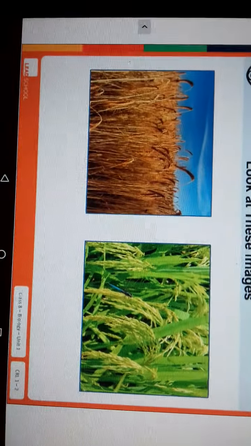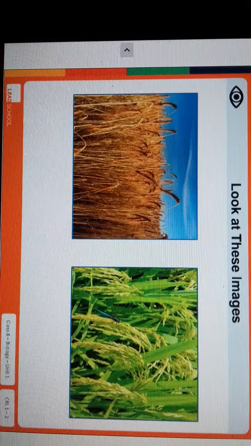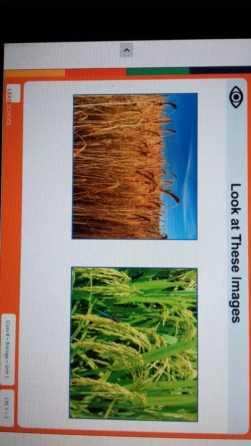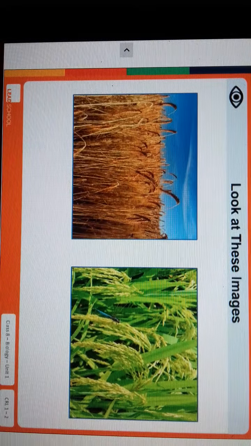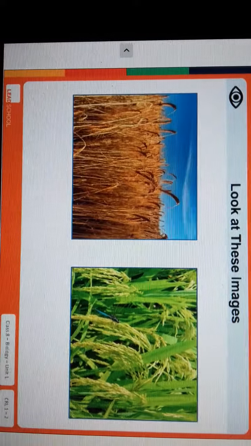You can see some pictures in this slide. Can you guess what these pictures are? Yes, right. These are the crops.